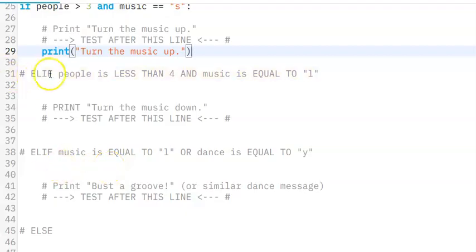So line 31 says elif people is less than 4 and music is equal to L. So we're saying not very many people and the music is loud.